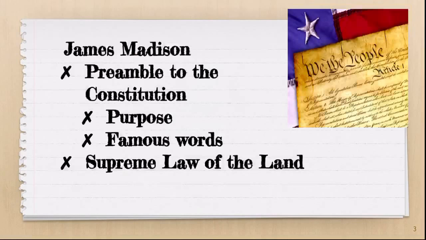James Madison is considered the father of the Constitution. He wrote most of the Constitution. He wrote the preamble to the Constitution, which states the objectives that they are hoping to achieve. Be familiar with the wording of the preamble, "We the people of the United States, in order to form a more perfect union." James Madison is also credited with writing all of the Bill of Rights, which we'll get to at the end. The Constitution is known as the supreme law of the land, which means that there is no law that is more powerful than what the Constitution has or what we deem to be constitutional.